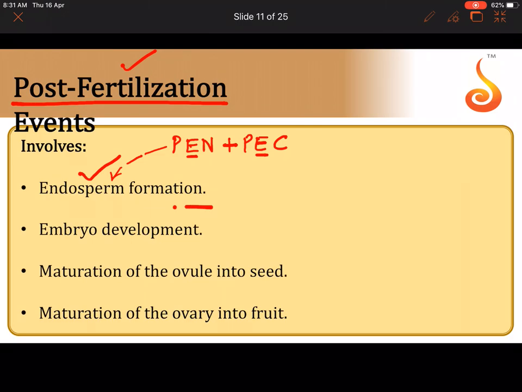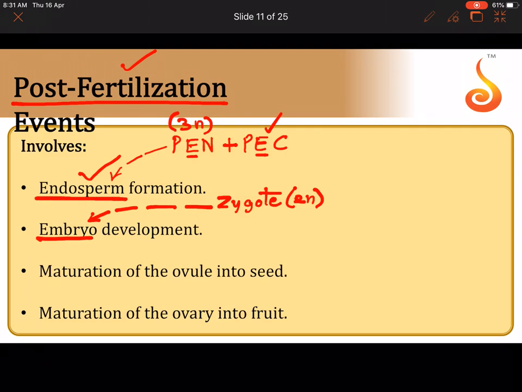And where does the embryo come from? The embryo comes from the diploid zygote. So please remember, the diploid zygote later develops into an embryo, and the primary endosperm nucleus, which is triploid, sitting inside the primary endosperm cell, will develop into a nourishing tissue. Now embryo requires nourishment.